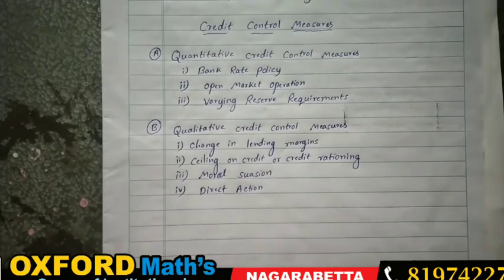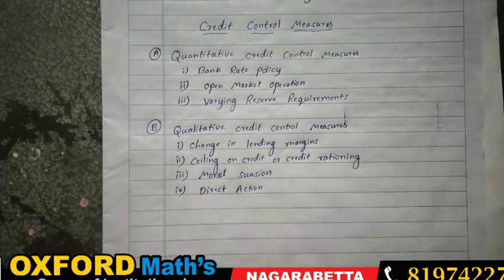So now we have come to know how the RBI restricts credit measures, and how it helps in regulating the money supply and the growth of economic activity in the day to day life of the people.